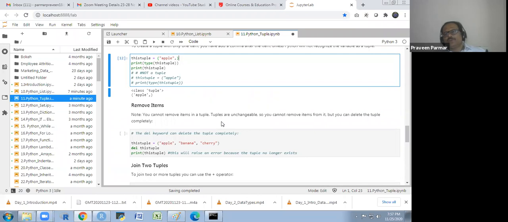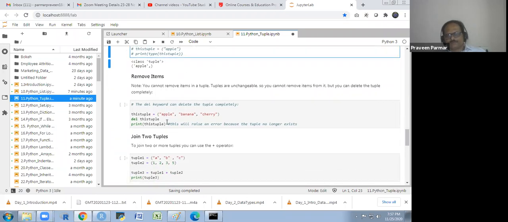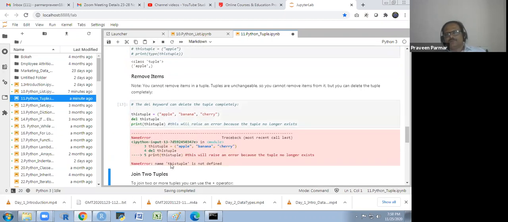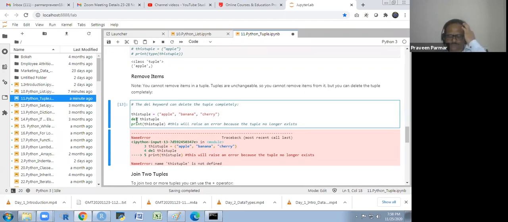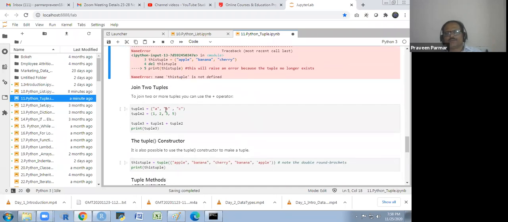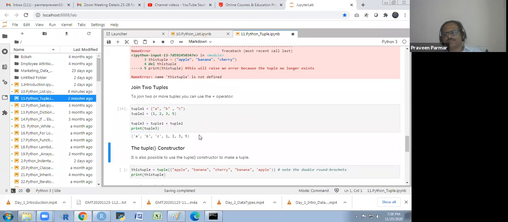Remove items. We could not remove an item from a tuple, but we could delete the whole tuple. We could use the del keyword and delete it. Join two tuples. We have one tuple and a second tuple, and we join them through the plus sign. So we could join the tuples, and the result is also a tuple.